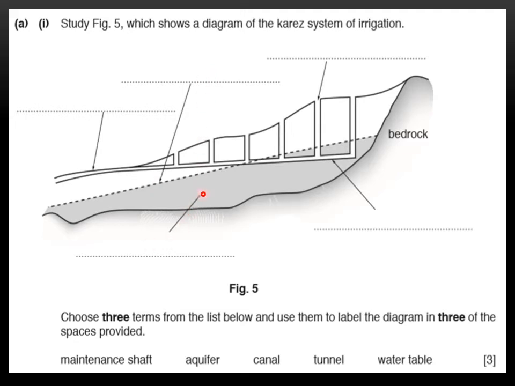You know that the water table is the level of the groundwater. This one is the maintenance shaft, a shaft made for maintenance purposes, and this one is the tunnel. So we will write tunnel here.